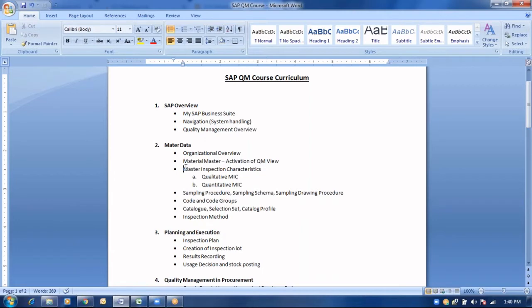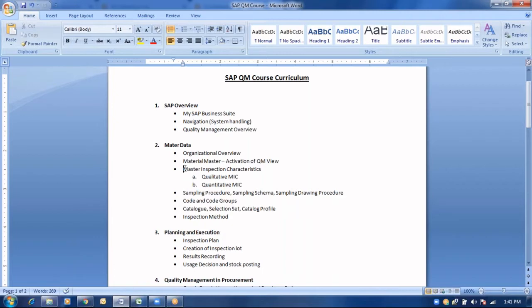Some of the key master data which drives the quality module in SAP comprises master inspection characteristics, sampling procedures, codes and code groups, and inspection methods. Now let us see a brief introduction to the master inspection characteristics. The first and foremost question for anyone would be: what do you mean by master inspection characteristics? Basically, the master inspection characteristics determine the properties of an object that we are inspecting.